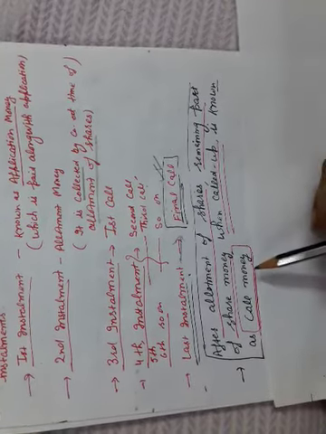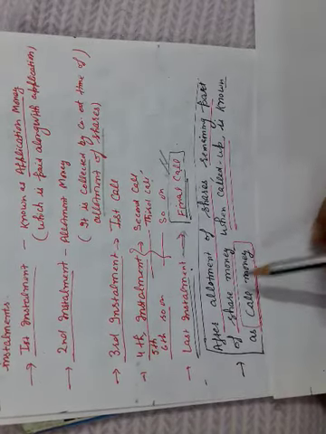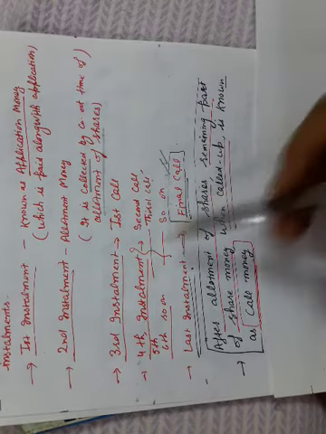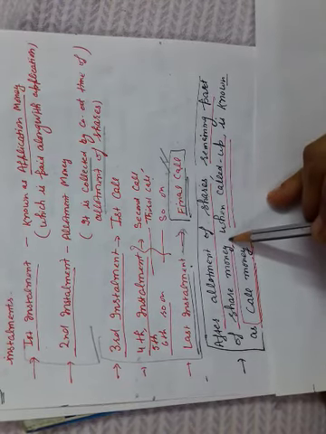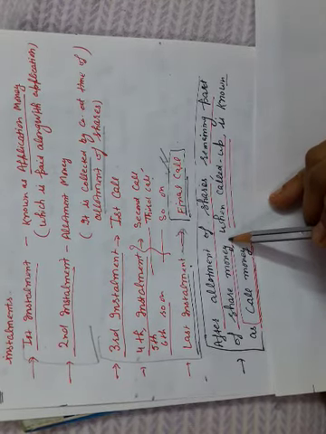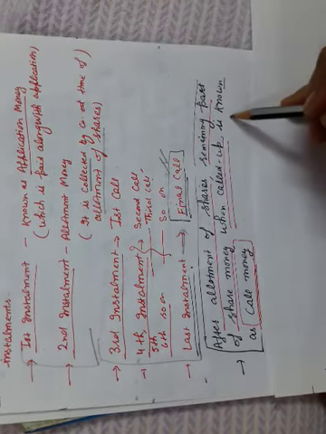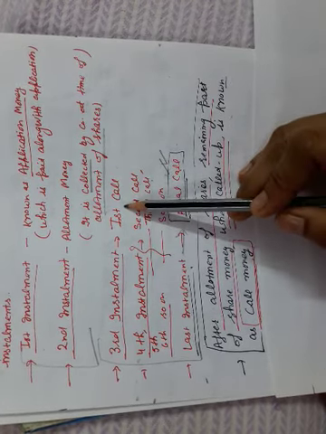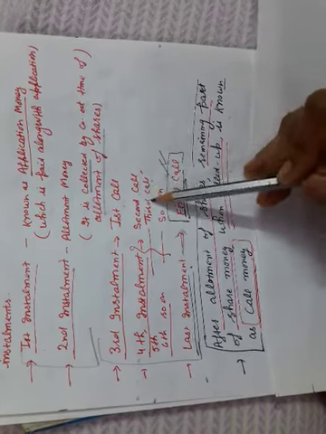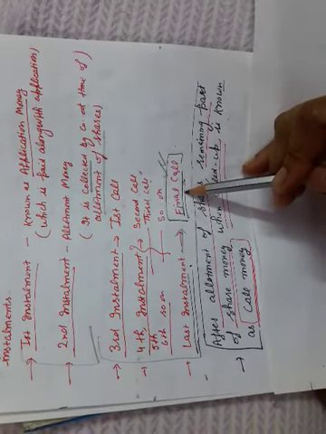What is an installment? What is call money? After allotment of shares, means after these first two stages, whatever calls are made by the companies regarding the remaining part of share money is known as call money. And these calls may be first call, second call, third call, fourth call, but final call also.